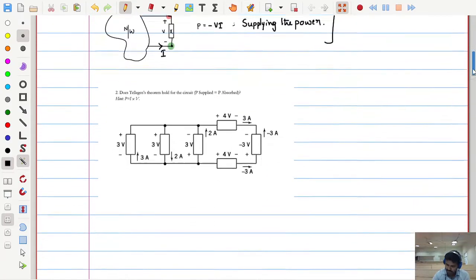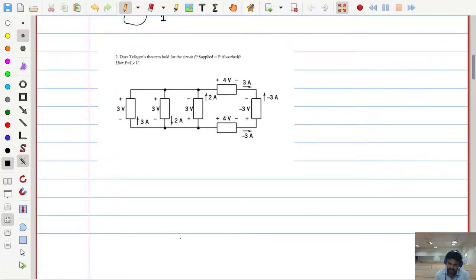Now let us take this problem, and every element's voltage and current are given. So now let me name them like this. This is element 1, element 2, element 3, element 4, element 5, element 6. There are 6 branches in this circuit.